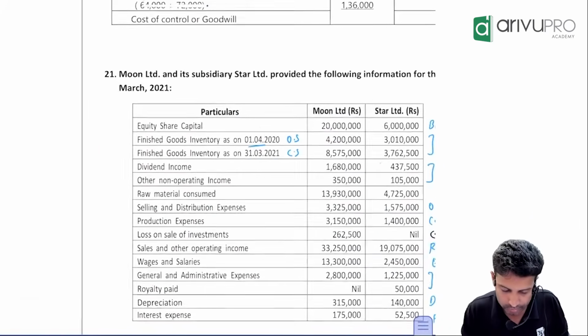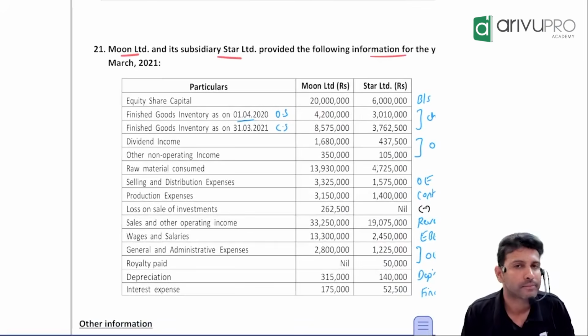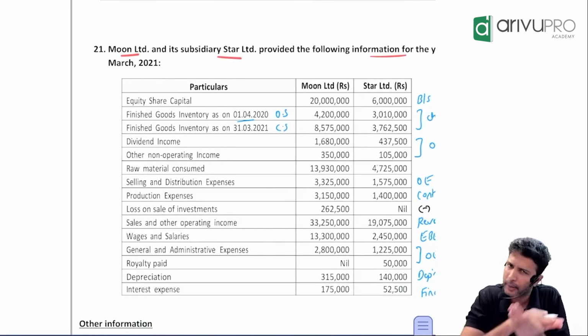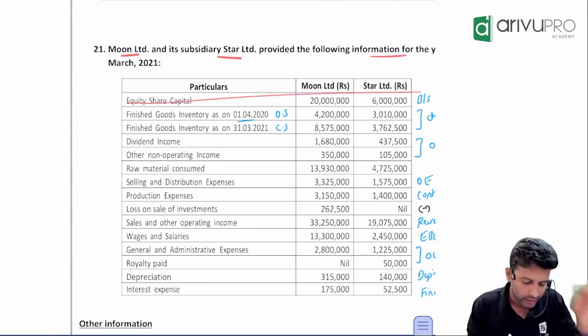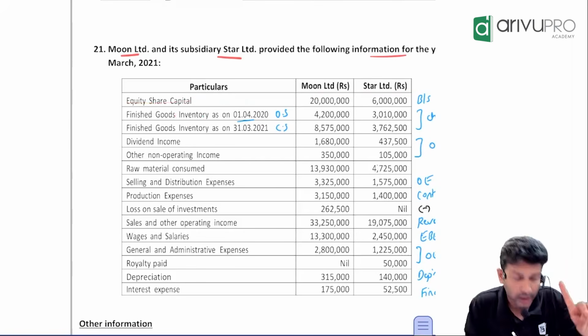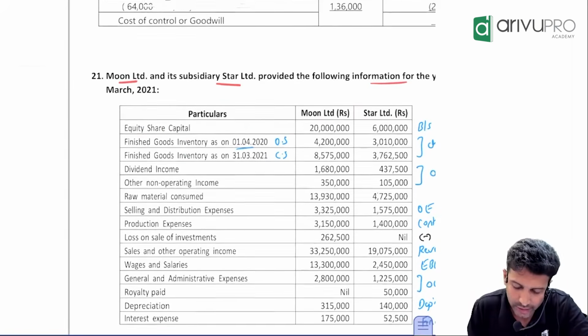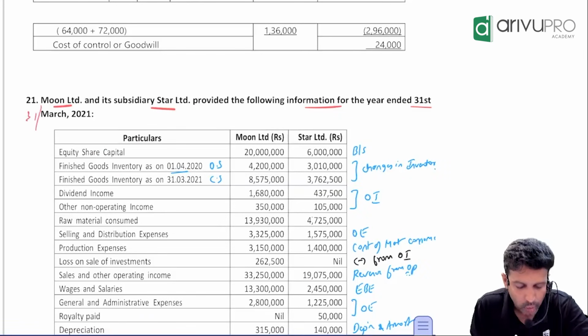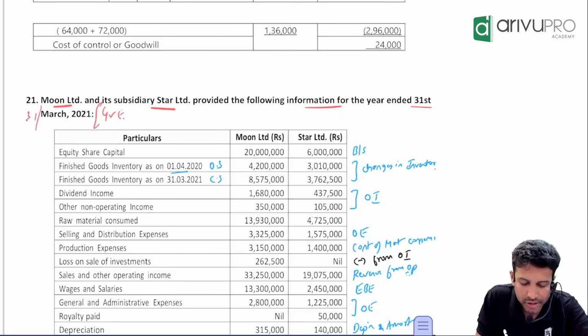So now, first one. Share capital, balance sheet item. So any consideration or ignore? We are preparing the consolidated P&L, so this one we can totally ignore. Now, finished. Check the dates always. They have given the information as on 31st March 2021. That means this is year-ending information.